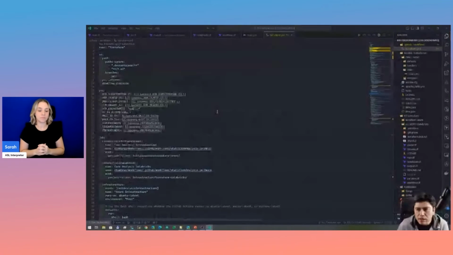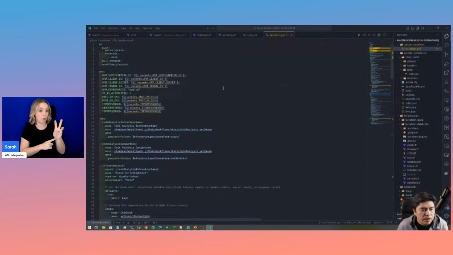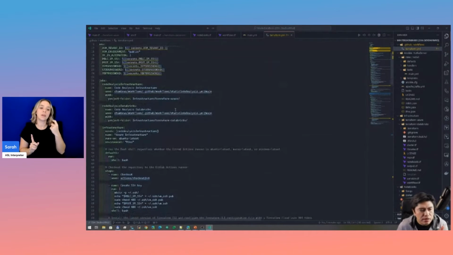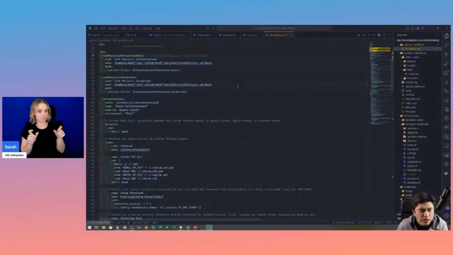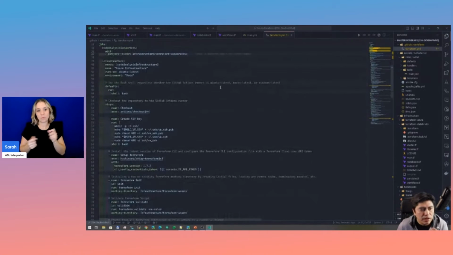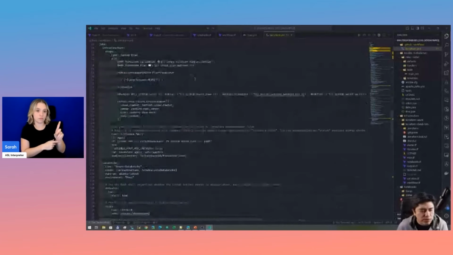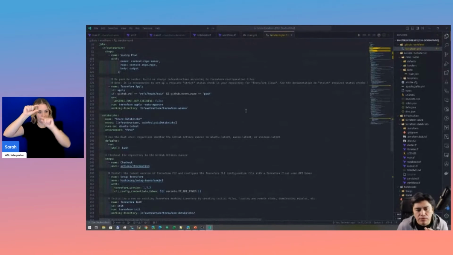Finally, this is the GitHub Action workflow that we are using, defining some secrets. As you can see here, I am using reusable workflows, so we can do a static code analysis. I also did a presentation on how to use reusable workflows in Terraform. I think that was last year's Hashi talk. So I can reuse these workflows from different repos, right? I'm building the infrastructure, and then I'm also doing the Databricks configuration.